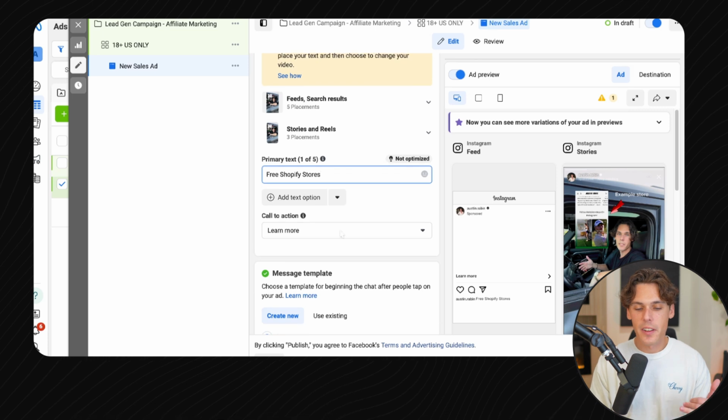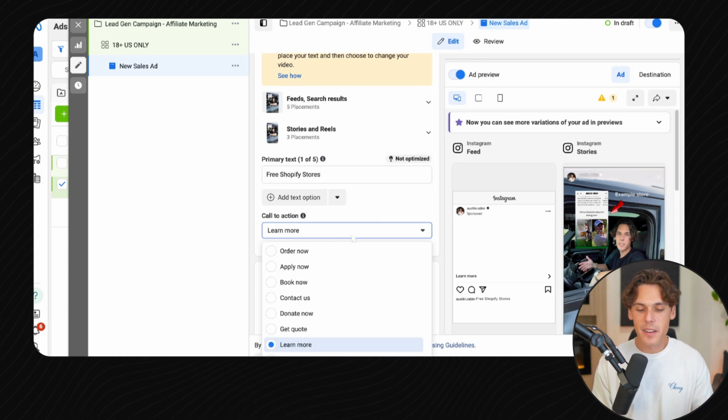Now scrolling down to your call to action, this is pretty business dependent as well. This is what they're going to see on the ad when they swipe up or at the bottom. You can see on the right side, it'll say learn more, but you can change these.